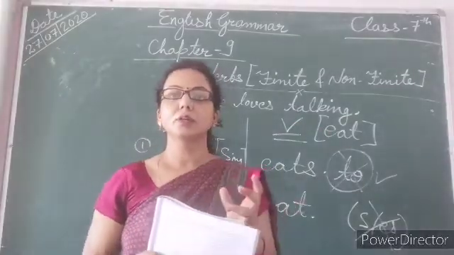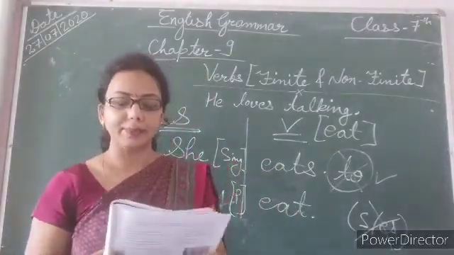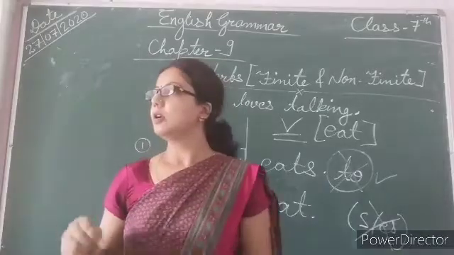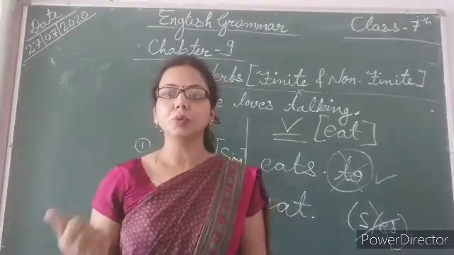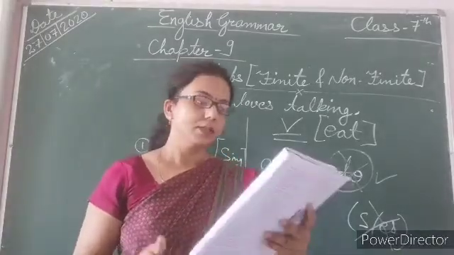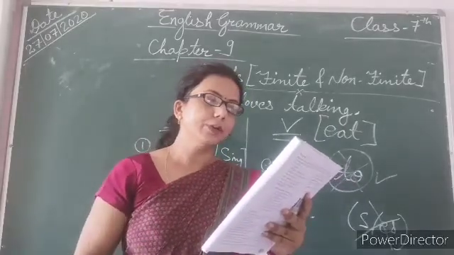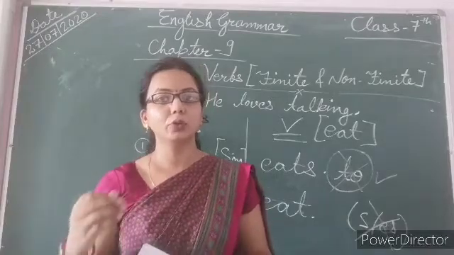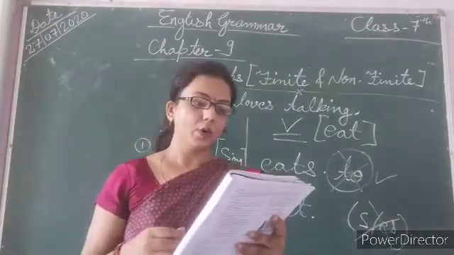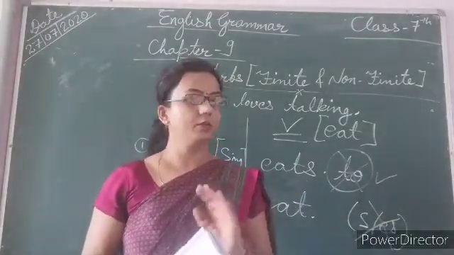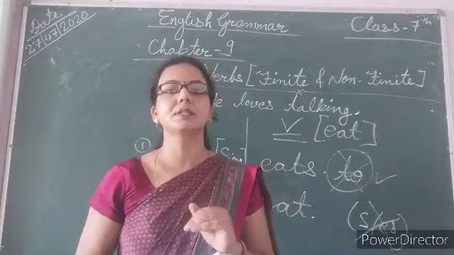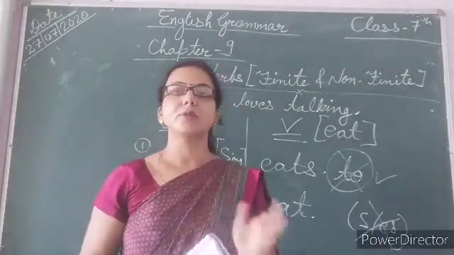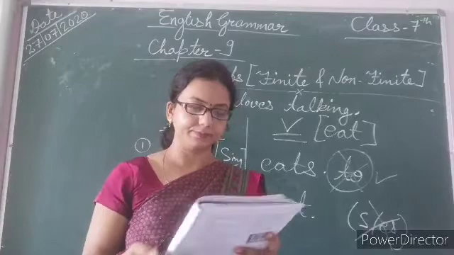Basically, infinitives use the word to. For example, to look, to swim, to eat, to drink. So have a look. We like to read. Jaya wanted to study abroad. This is a form of infinitives.